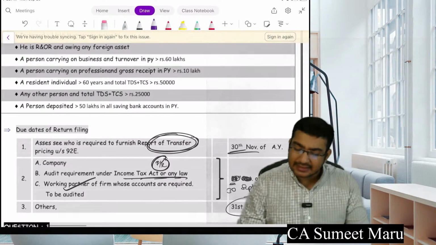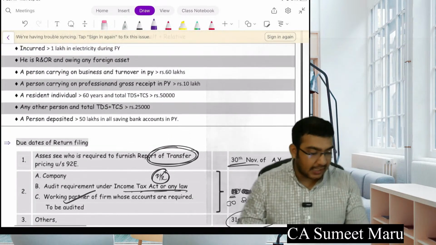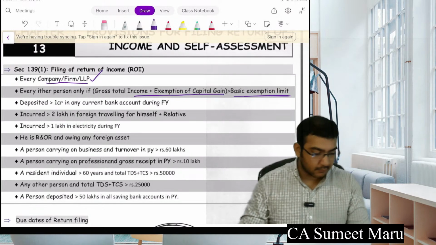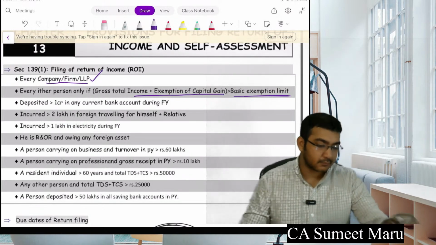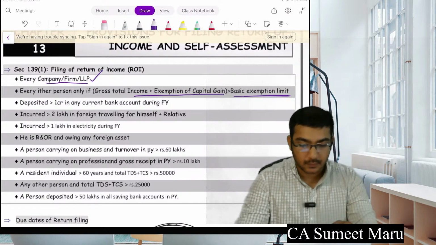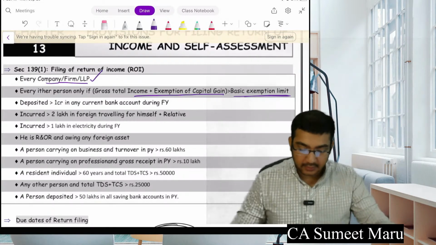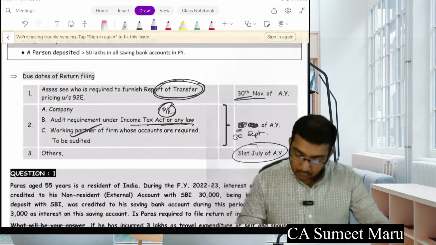No, Krishna, it's 30 September only, all together with that. Wait a second. Oh, right. I'm so sorry. So that will be for him only.